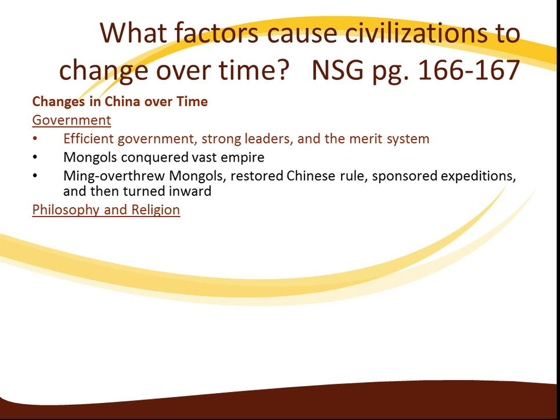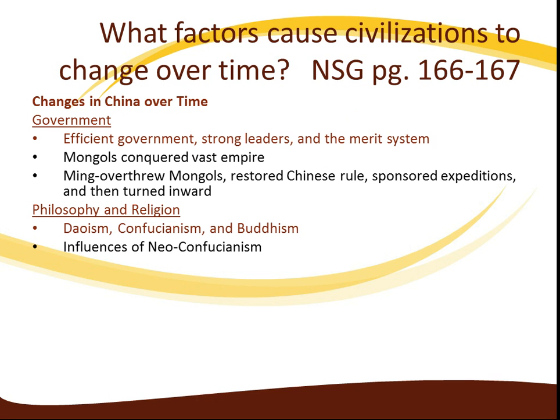The next thing that can cause civilization to change over time is philosophy and religion. You have the three ways: Taoism, Confucianism, and Buddhism. You have the influence of Neo-Confucianism, and you have Chinese culture and thought. They impacted East Asian countries around it, like Korea, Japan, Vietnam. Those are the main ones that they influenced.